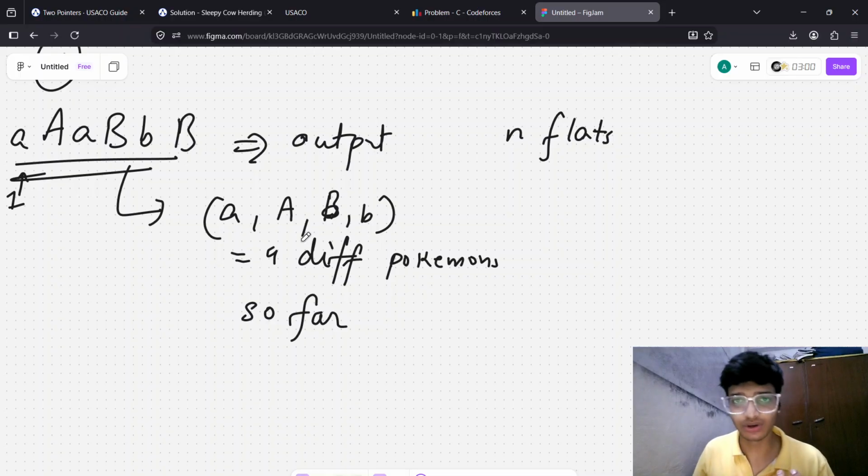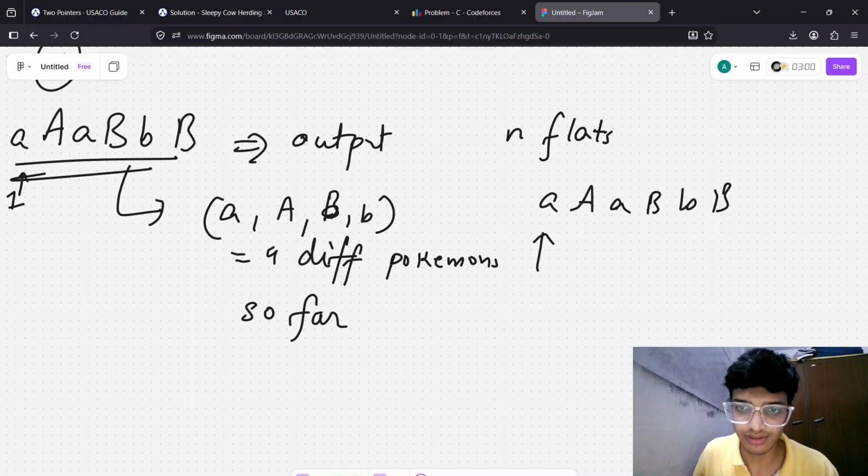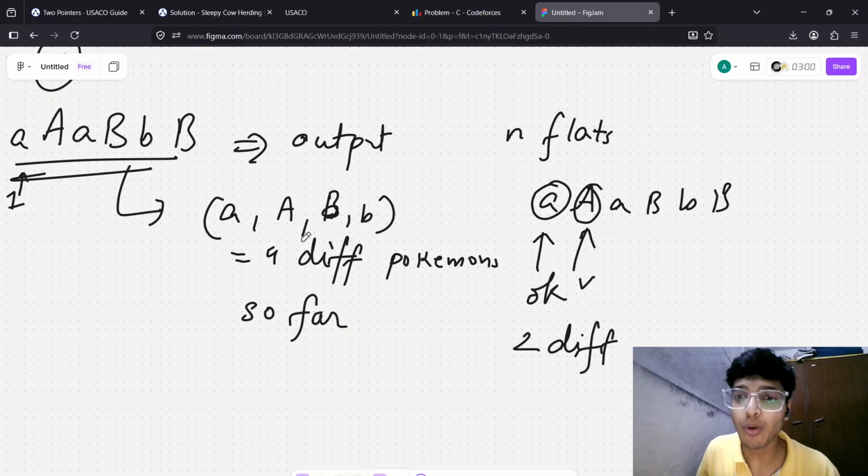Okay, we got it. But what do we have to print out? What do we have to output? So A, B, B, and then B. If we try from here, if we choose from here, then what will he do? Okay, I will take this one. I will move to this flat, and then he has to move to the next flat. That one I will take, since we have two different Pokemon so far.